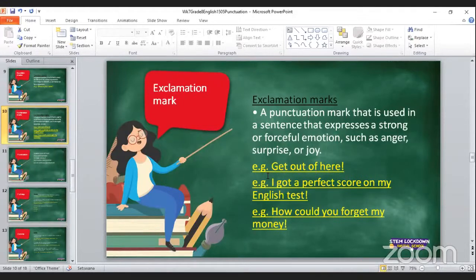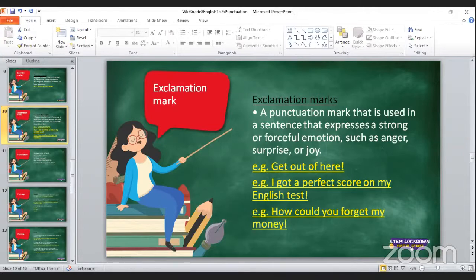Even the way I said it, you just can't say to a person, get out of here, while being calm. You won't be calm when you tell somebody to get out of here. Chances are you will be angry. It will be out of anger and frustration that you say to a person, get out of here. So when we write such things down, we put an exclamation mark.